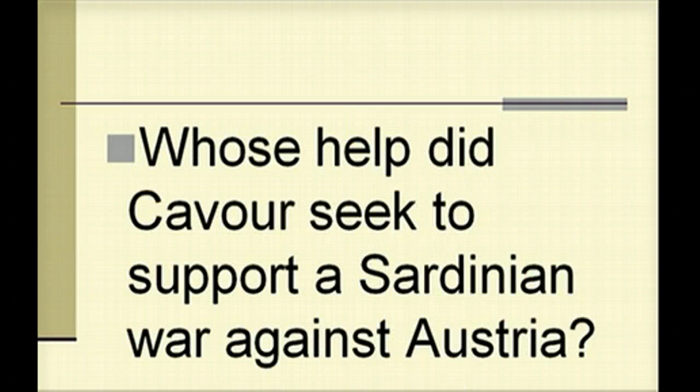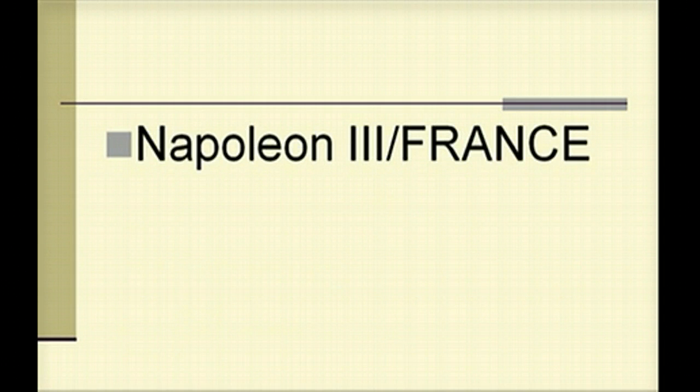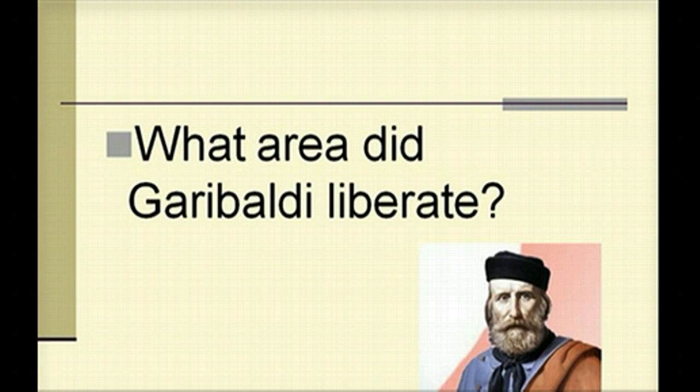Question 25. Whose help did Cavour seek to support a Sardinian war against Austria? That would be Napoleon III of France.